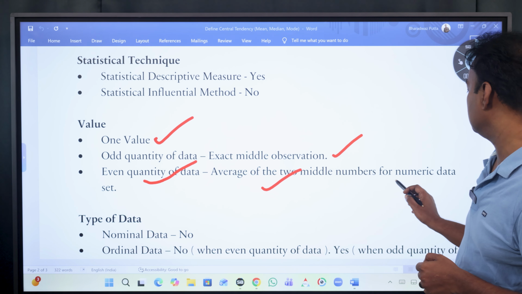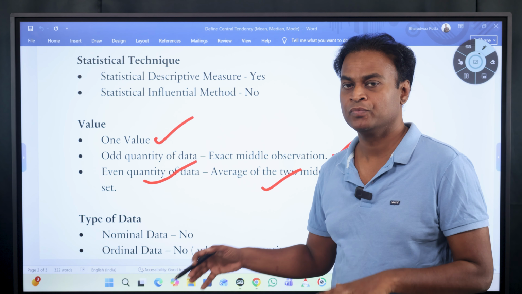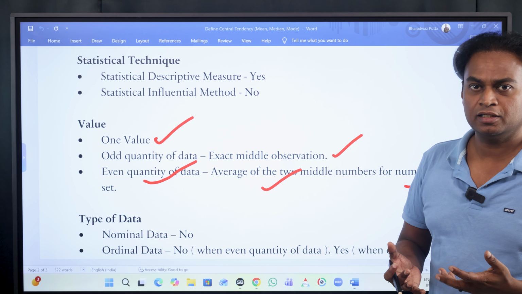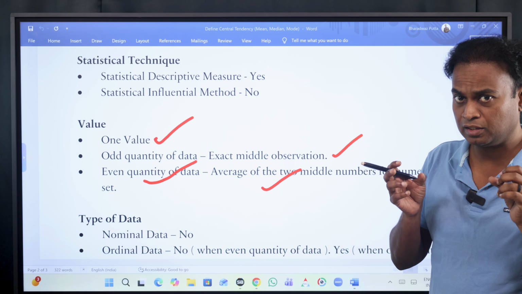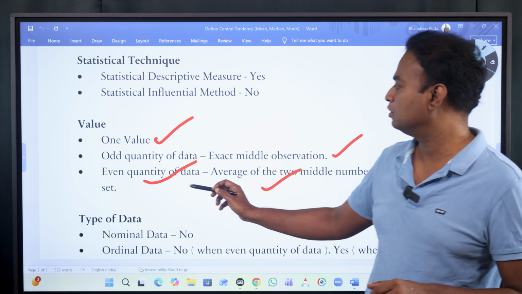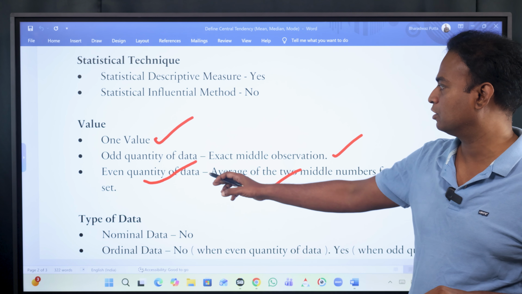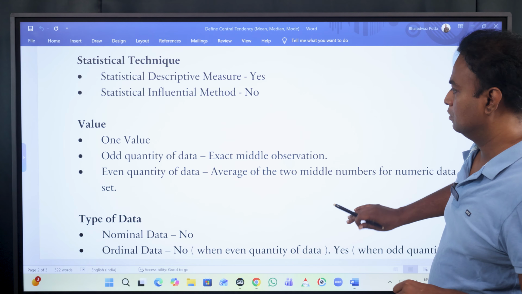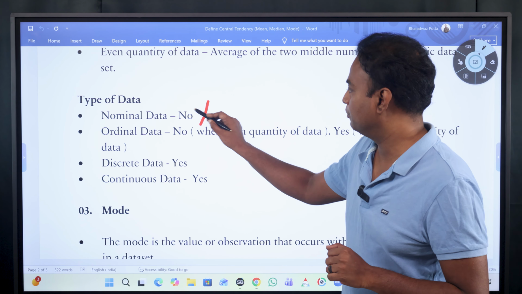Average of two middle numbers for a numerical data set. It is possible only in a numerical data set. When you have categorical data, you cannot find it. When you have ordinal data, you cannot find it, but when the data is numerical and has an even number of data, then you can find the median. So for what type of data can you find it? For nominal data, you cannot find the median.